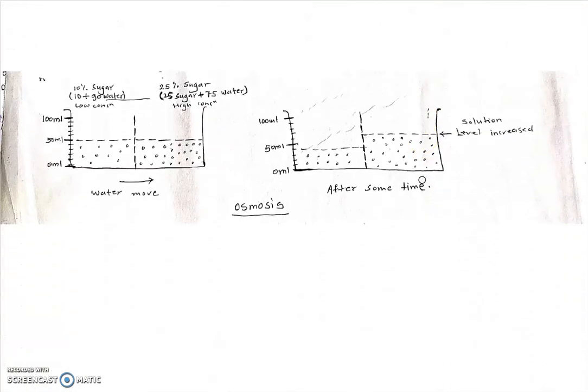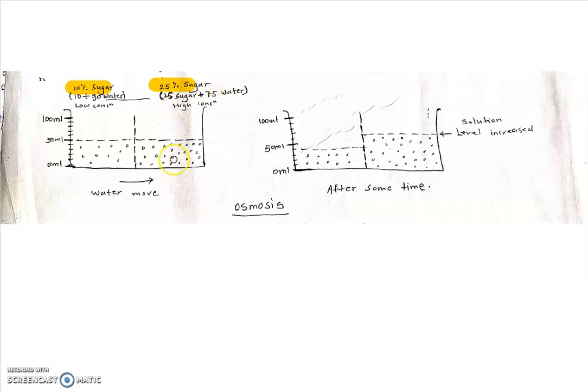See another diagram. Suppose here 10% sugar in this compartment, and here 25% sugar in this compartment. So the sugar percentage is less here and high here. 10 gram sugar plus 90 ml water, 25 gram sugar plus 75 ml water.